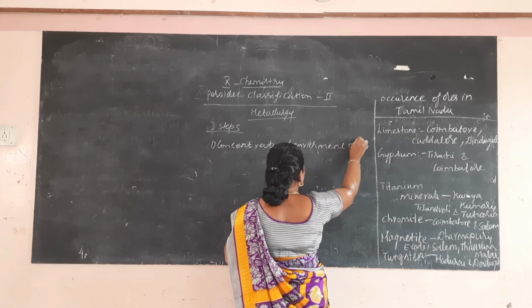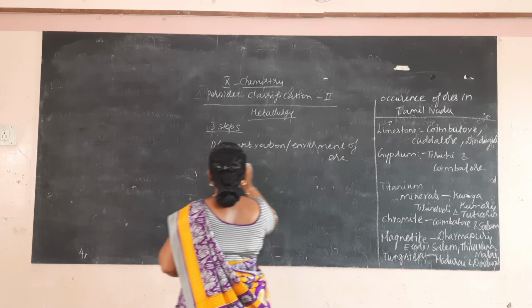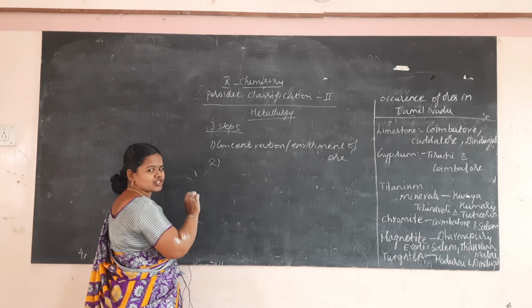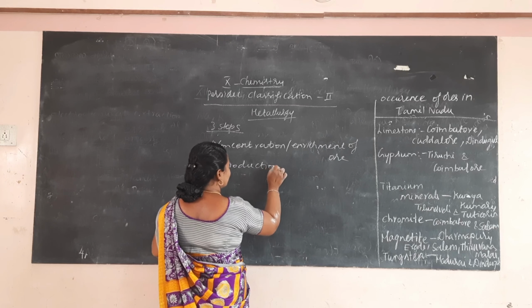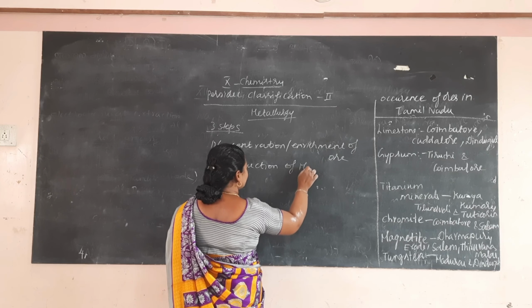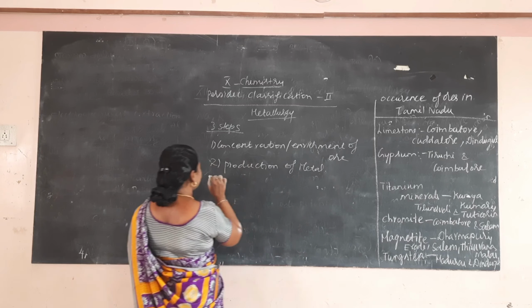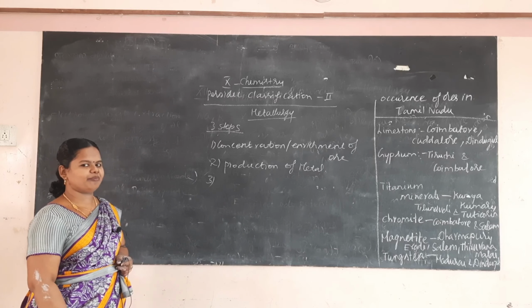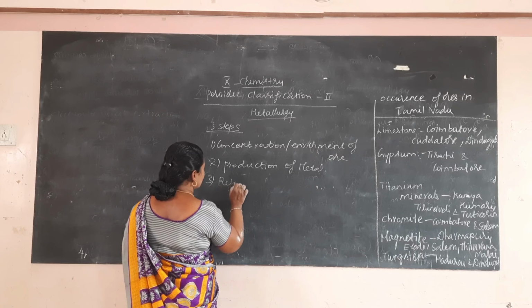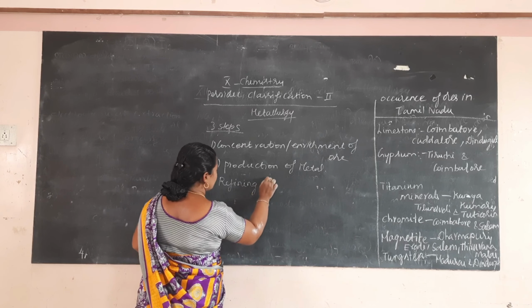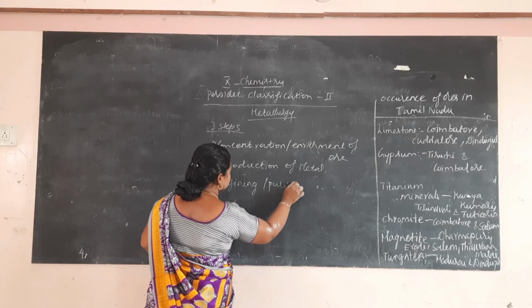Second step, production of metal. Third step is what? Refining process, refining or purification.